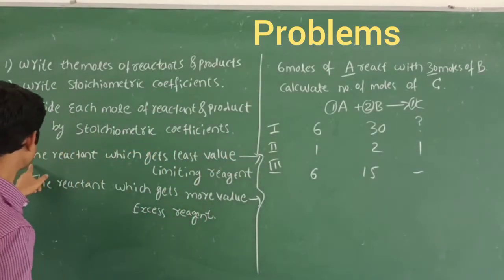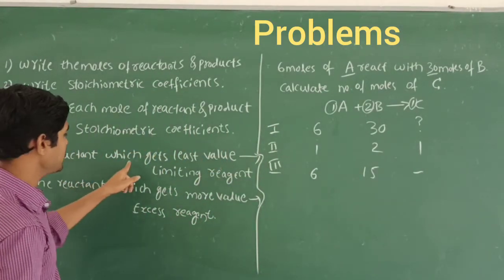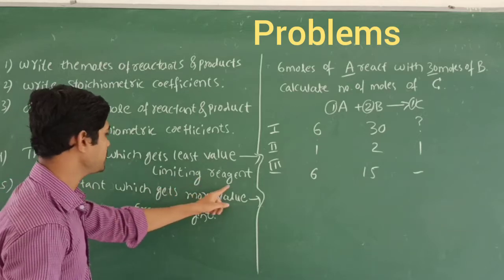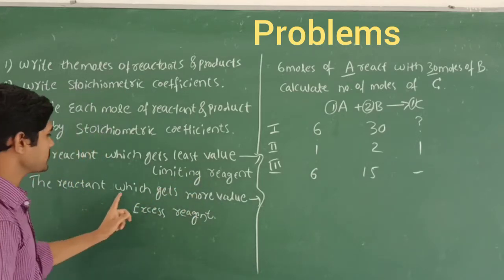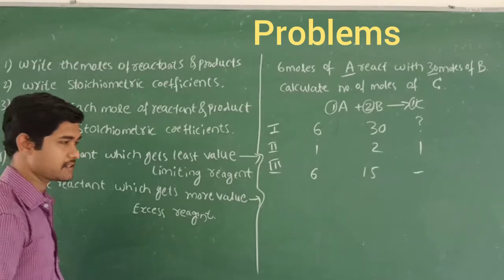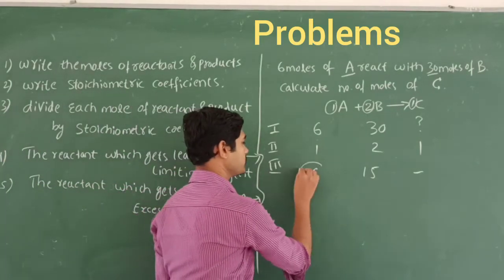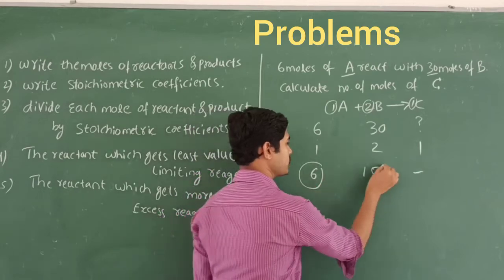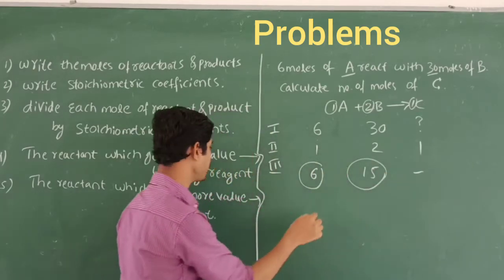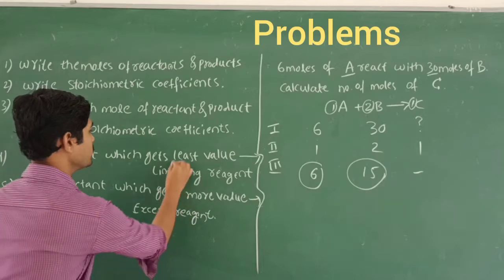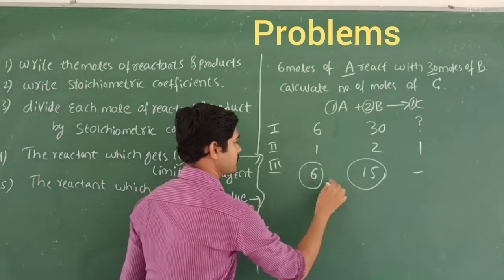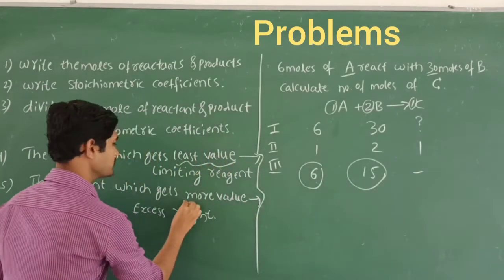Then what is the fourth step? The reactant which gets the least value is called the limiting reagent, and the reactant which gets more value is called the excess reagent. Among 6 and 15, 6 is the least value, and 15 is the more value.